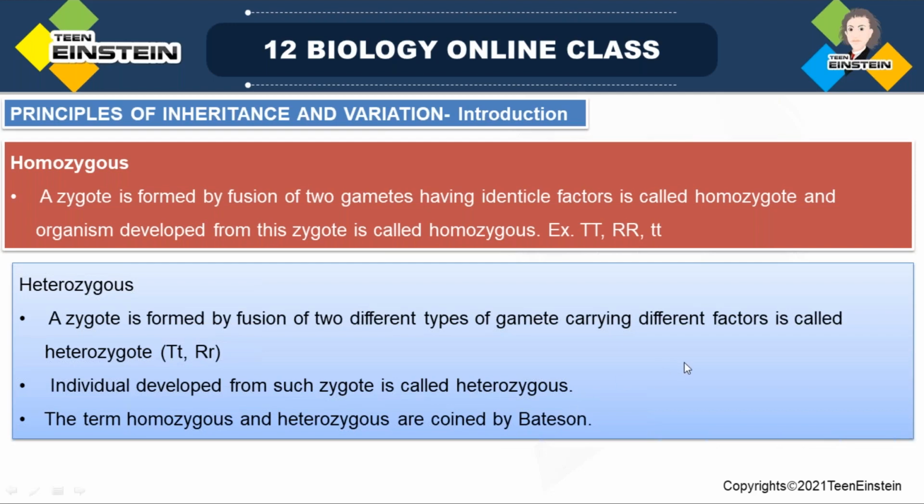The organism developed from this homozygote is called homozygous. Here you can see, from the male gamete you get one allele, and from the female gamete you get another allele, and both are in the same condition.